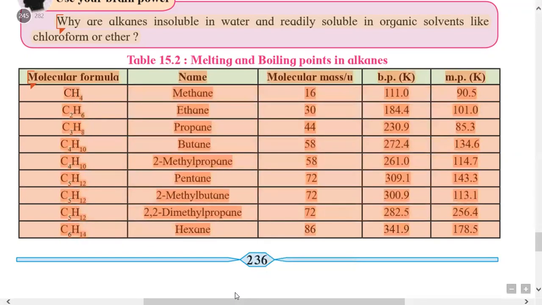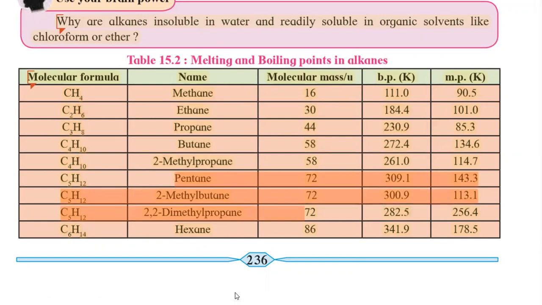We will consider one more example, that of pentane. Here are pentane, isopentane and neopentane. IUPAC names are given here: pentane, 2-methylbutane, 2,2-dimethylpropane. The molar mass is the same and the boiling points are 309, 300 and 282. These boiling points go on decreasing with increase in branching.